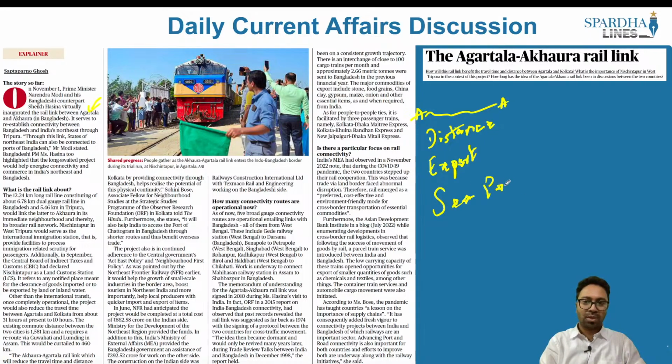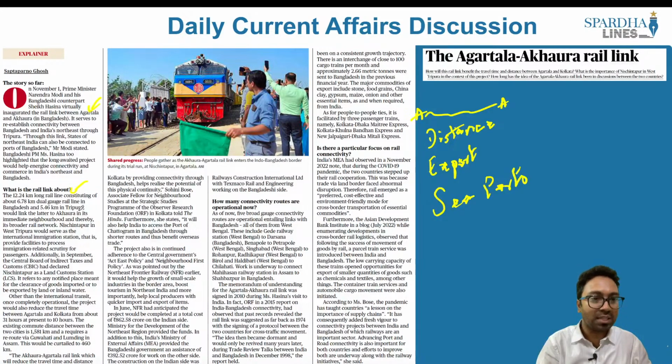So that happens to be another advantage, and this will also lead to economic activities where there will be more exports and imports, and this will lead to employment and export related activities. So this happens to be a 12.24 kilometer long range constituting about 6.78 dual gauge.